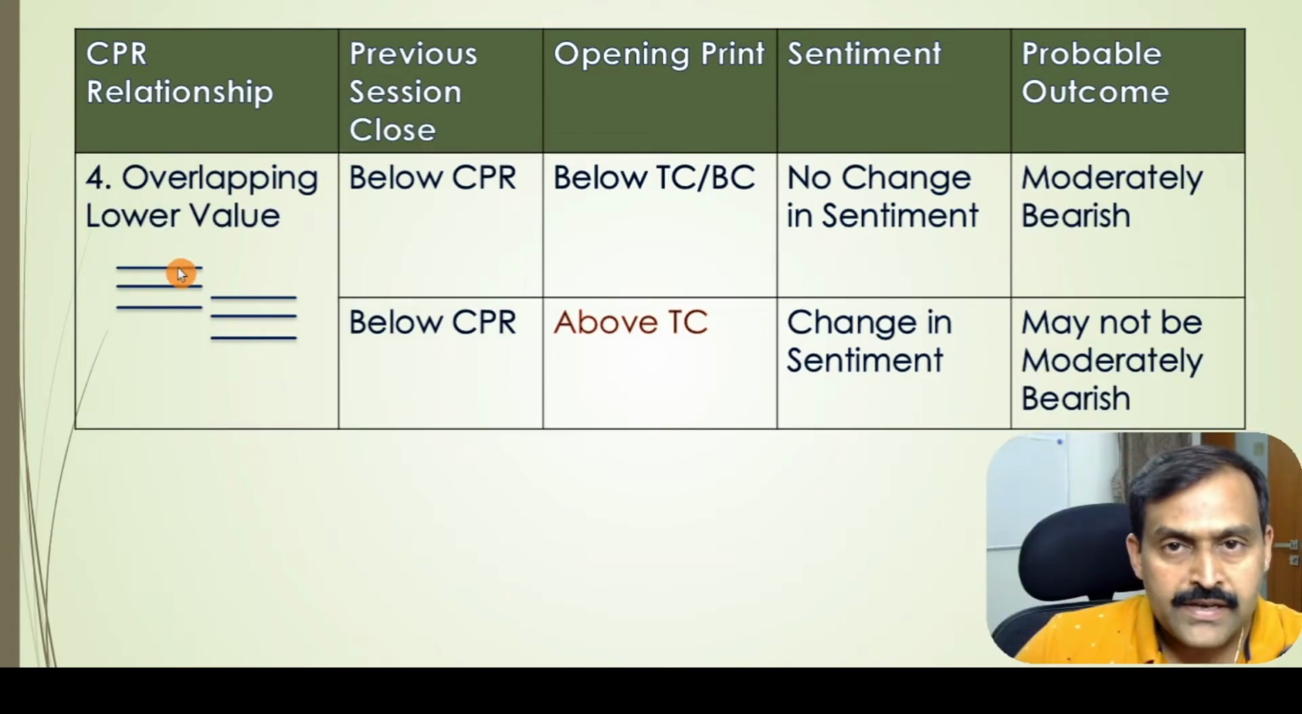The fourth CPR relationship is the overlapping lower value relationship. This is similar to the third one, but the CPRs are slightly overlapping. So this relationship happens when tomorrow's CPR is below today's CPR, but there is an overlap, indicating that there is a moderately bearish sentiment.